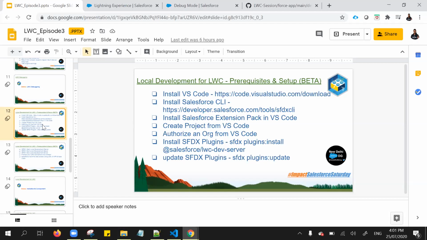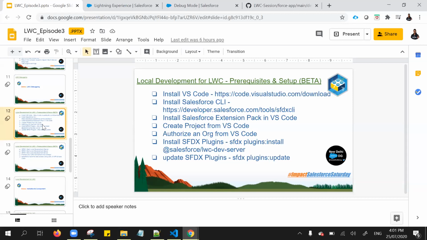And also we can see real-time Salesforce data in the local development environment, using Lightning Data Service, UI API, and Apex controllers also. After completing the development and testing locally, when everything is fine, you can finally deploy defect-free code to the Salesforce server. As of now, it's a beta version.